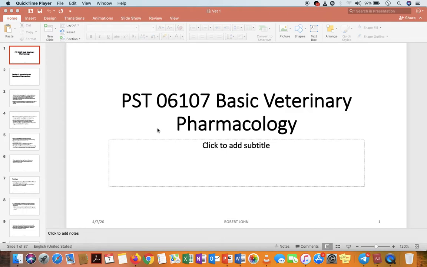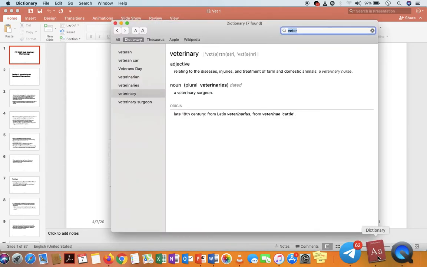So someone will be asking, what is veterinary? If we go to the dictionary, the meaning of veterinary is something relating to disease, injury, and treatment of farm and domestic animals.